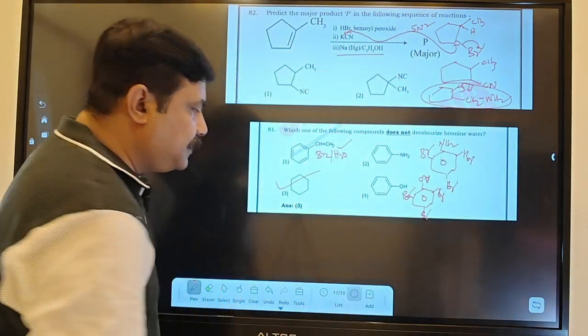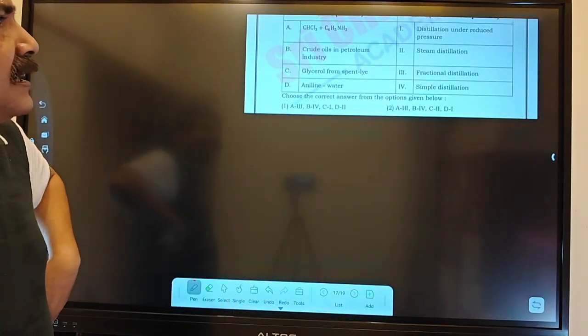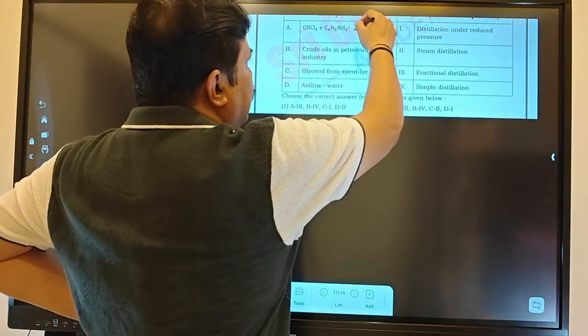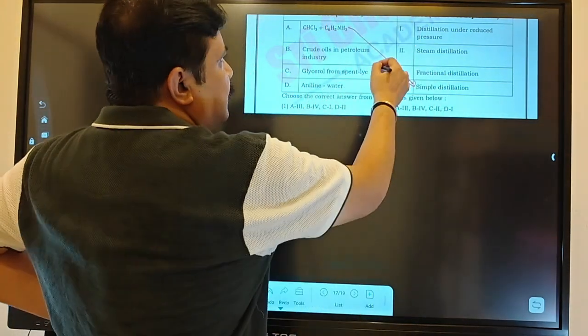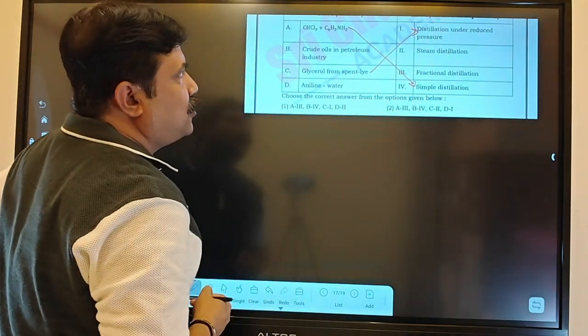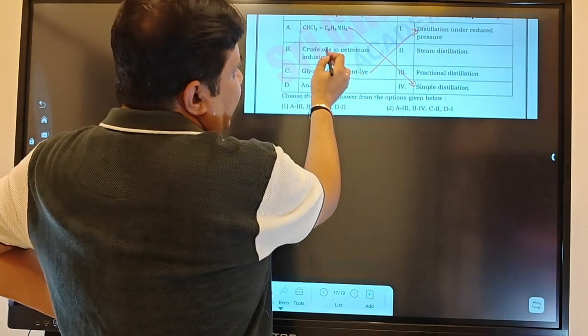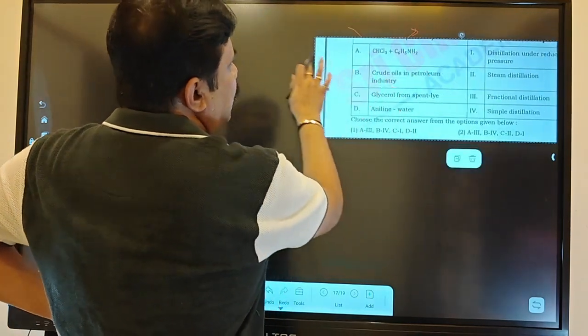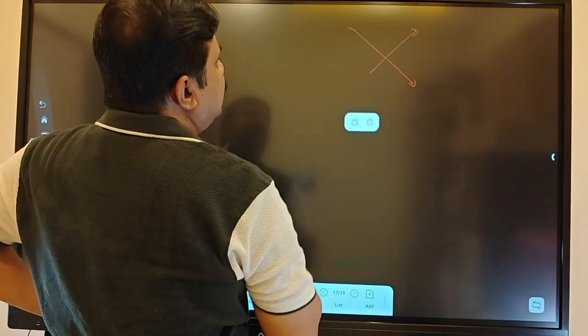Now look at the next slide. In this slide, they are directly matching up chloroform and aniline. It's simple distillation, you can separate them out. Glycerol, everybody knows, is distillation under reduced pressure. And crude oil, they have very close boiling points, meaning fractional distillation. You can easily do it by fractional distillation.